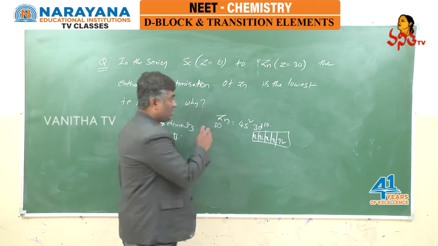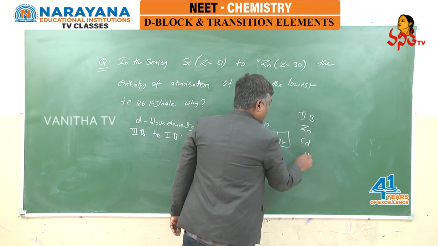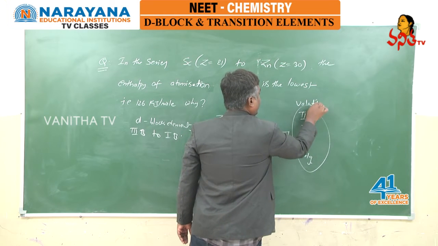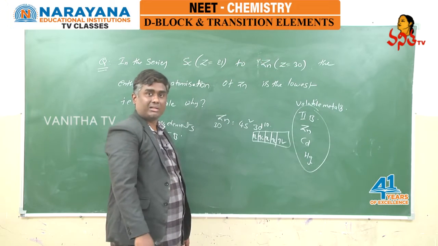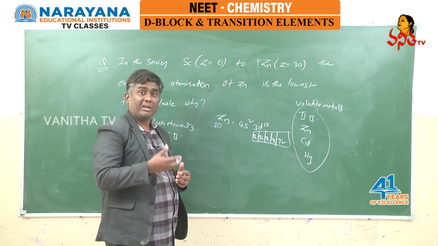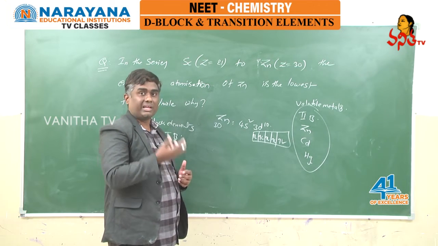Not only zinc, the second B group elements zinc, cadmium and mercury are known as volatile metals. Volatile means they easily get evaporated. Why? At low temperature only, by giving less energy only, they easily get evaporated.